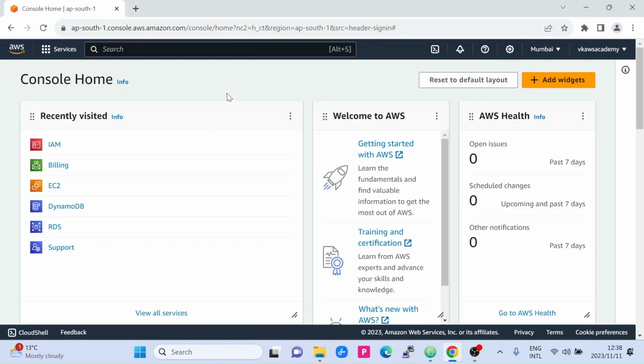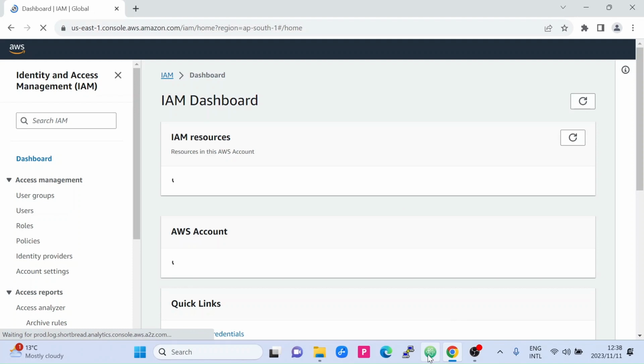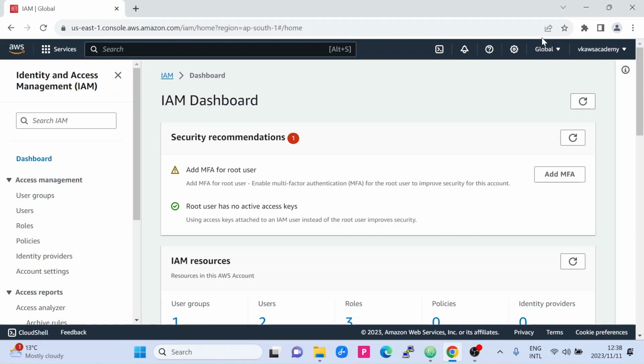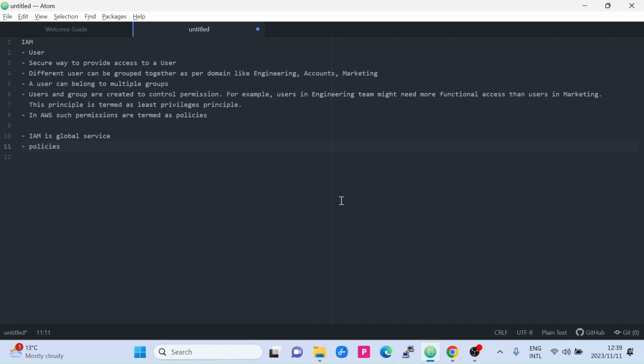I'm in my AWS account, and as you can see, my region is currently Mumbai. When I click on IAM, you will find out that it is global. So, in other words, IAM is a global service that is not associated with any specific region.